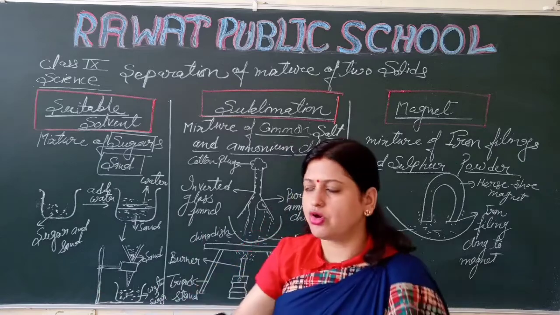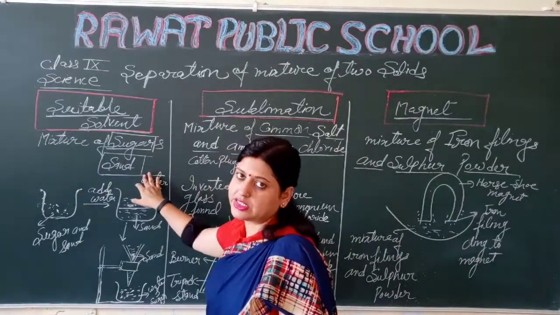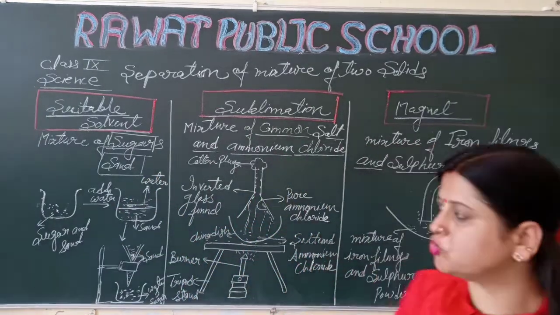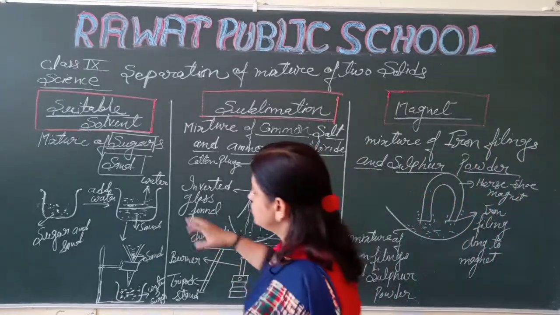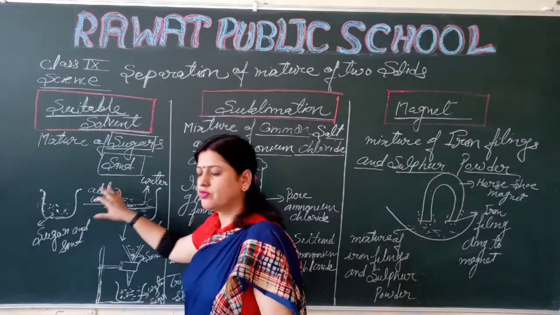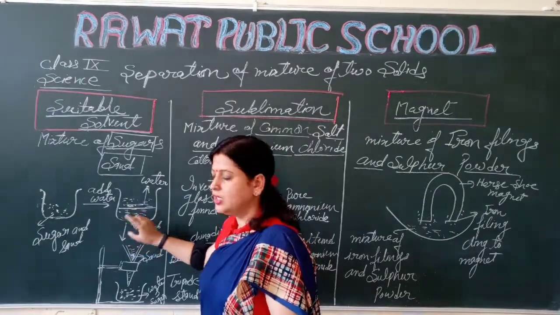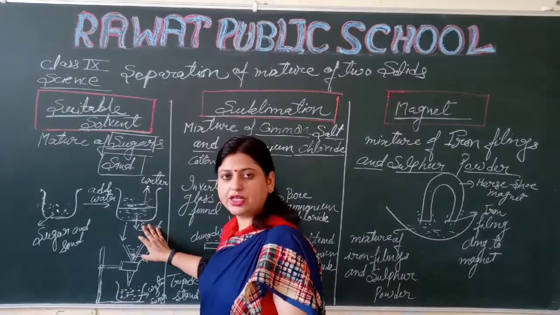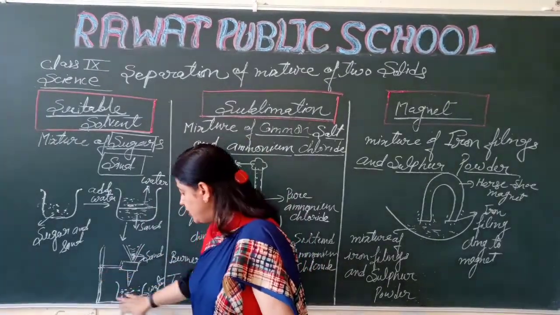We can also use the example of salt and sand. Salt we use in our homes also, so we can use a salt and sand mixture. I hope you all understood this. The first process is to add water. When we add water, we get a water and sugar solution, and sand remains at the bottom of the beaker. So next, what is the process? This is the filtration.